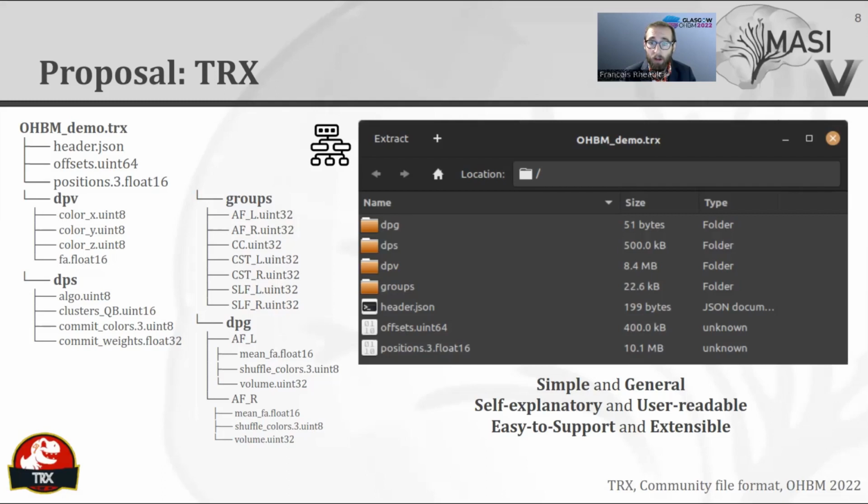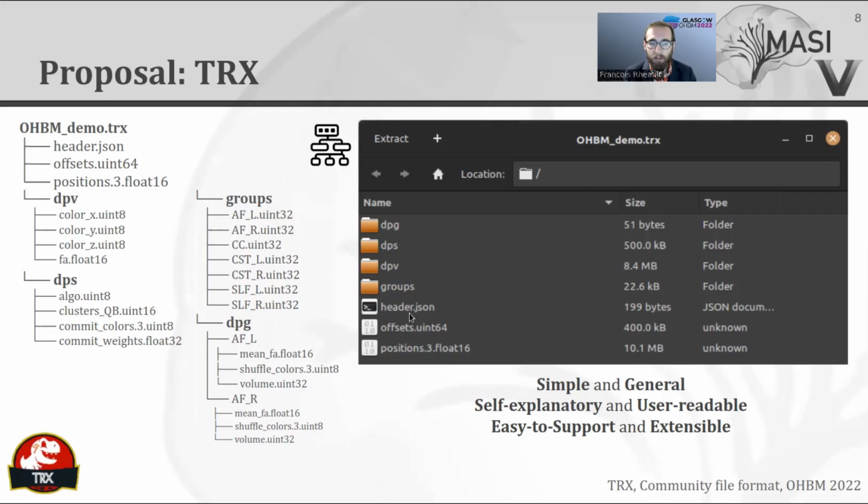You can see here how the TRX file is organized. The file structure is the most important part of it, because the TRX is itself simply a folder or a zip file, compressed or not. The filing convention informs how the data is organized and how it should be read. So just remember also, this is not the final specification. This is still work in progress.